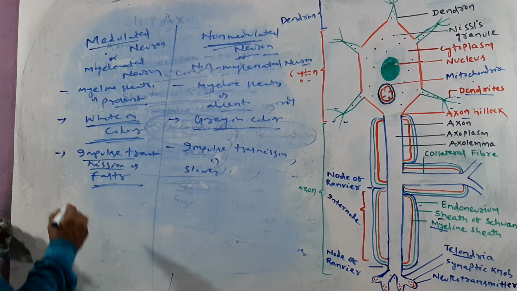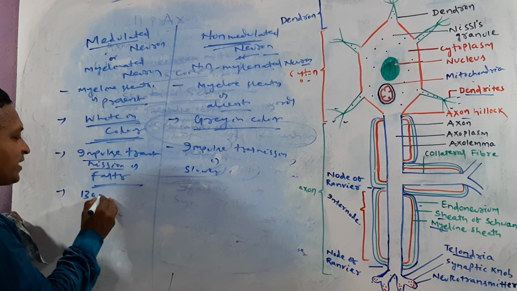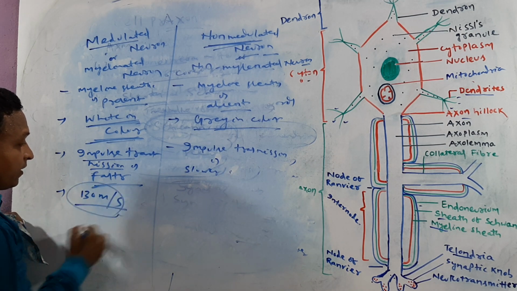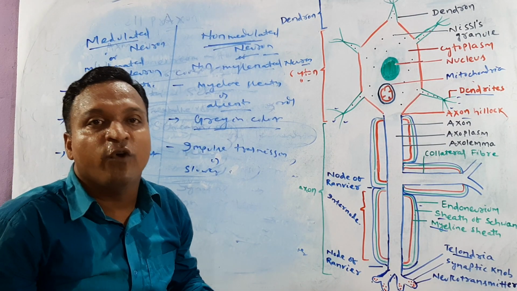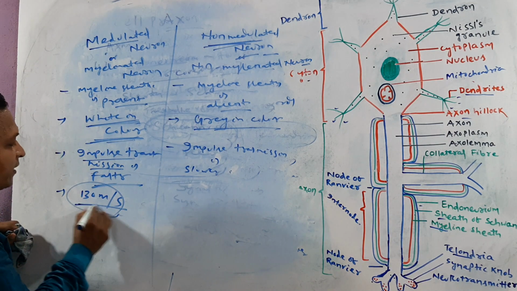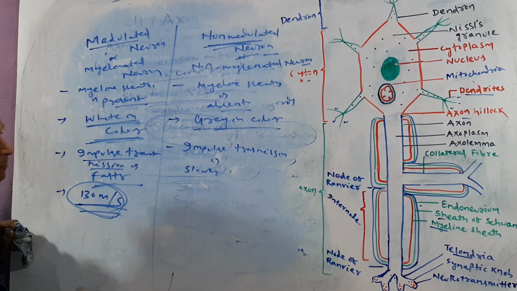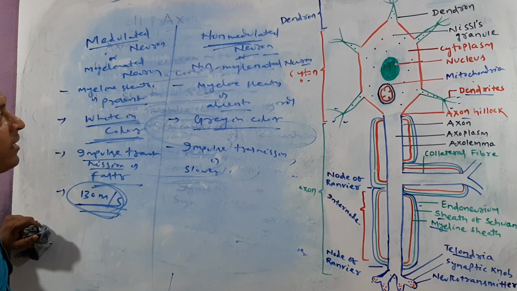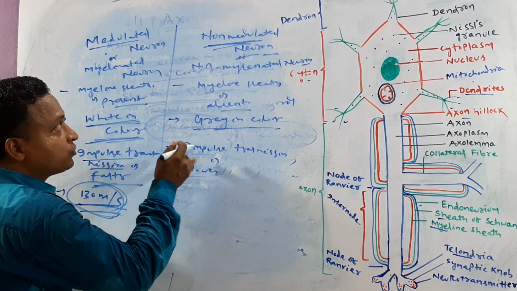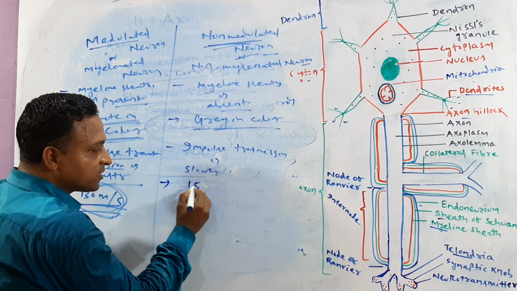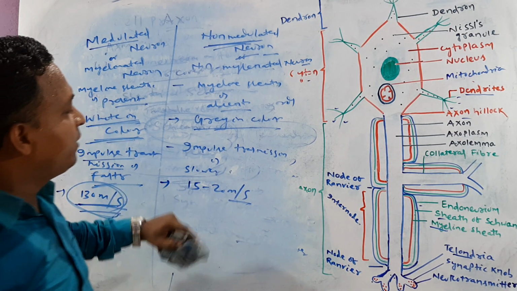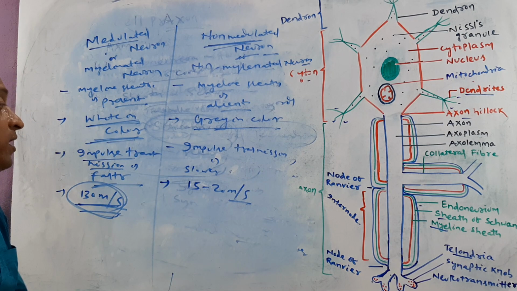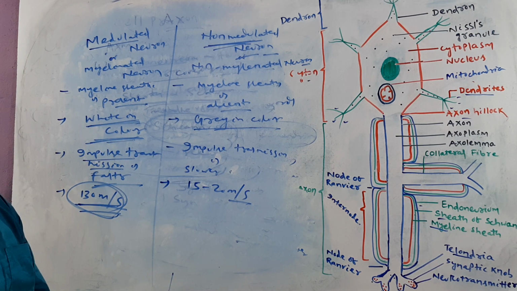Okay, and if you're talking about the speed, here it is 130 meter per second. The speed of impulse transmission in medullated neuron is how much? 130 meter per second. But if we're talking about non-medullated neuron, the impulse transmission is slower, that is 15 to 20 meter per second. Clear? So this is the basic fundamental.